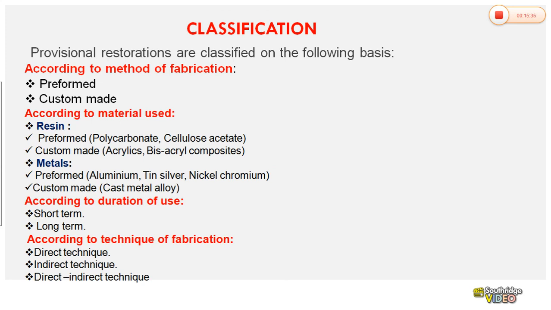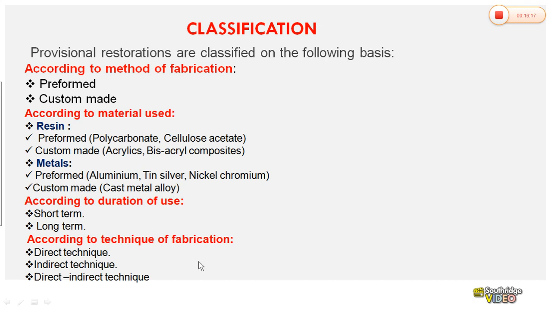Then coming to classification, provisional restorations can be classified depending on fabrication. So depending on fabrication, if we use the crowns or the material which is provided by the company, they are pre-formed crowns. If we make according to the patient, they are custom made. According to the material: resin, metals. Again in resin, they are pre-formed like polycarbonate, cellulose acetate. Custom made, again acrylic, bisacrylic composites. Metals, preformed, custom made. According to the duration of usage: short term, long term.